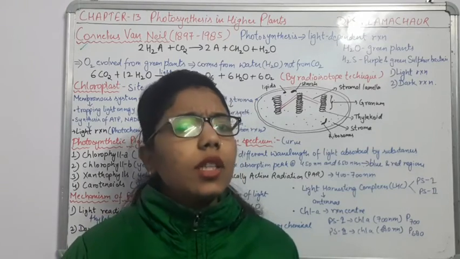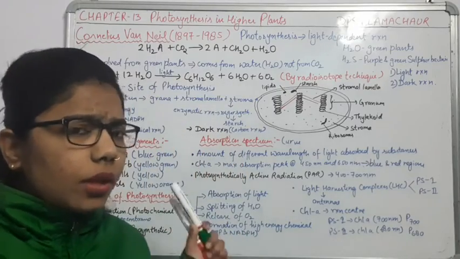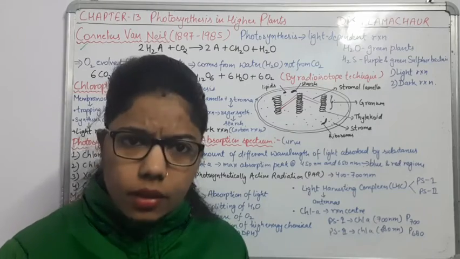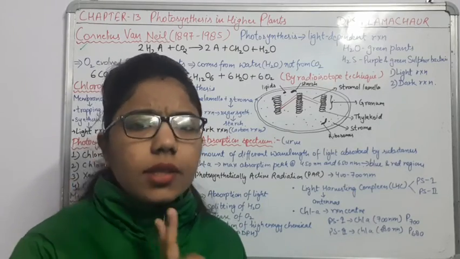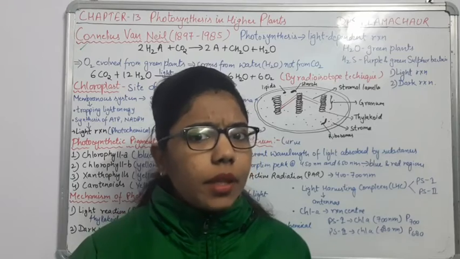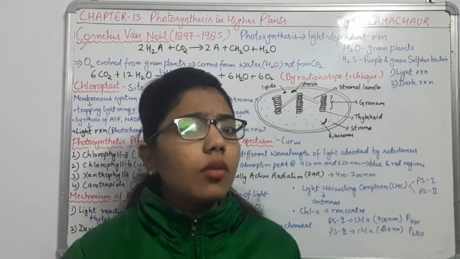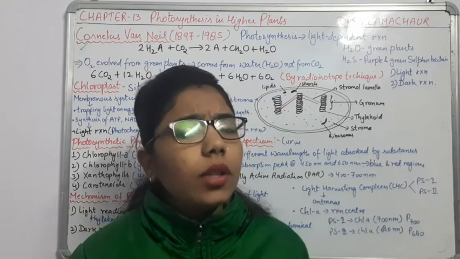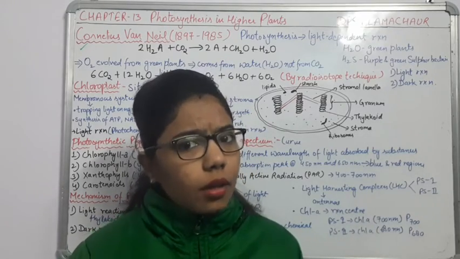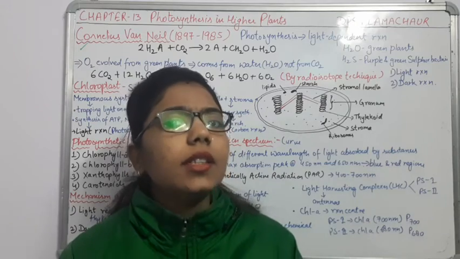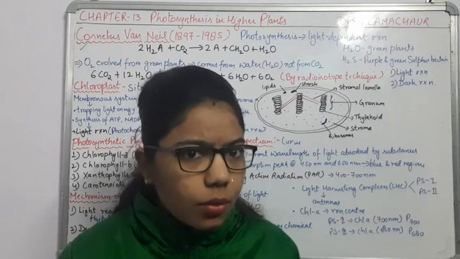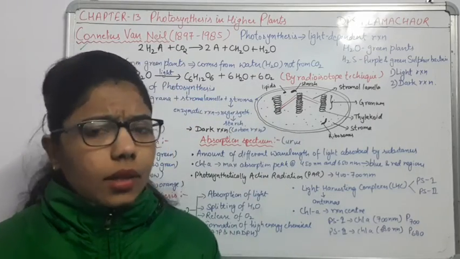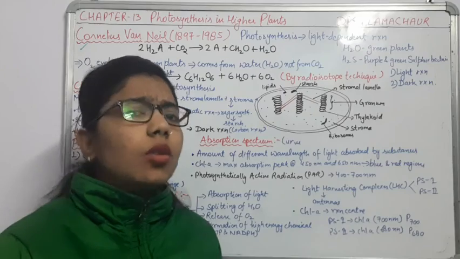Earlier it was assumed that during photosynthesis we have CO2 and water, and the first step is the oxidation of water. It means water breaks down, and due to this breakdown hydrogen is released, and this released hydrogen is taken by the CO2 to form glucose. But is it important that water is required?